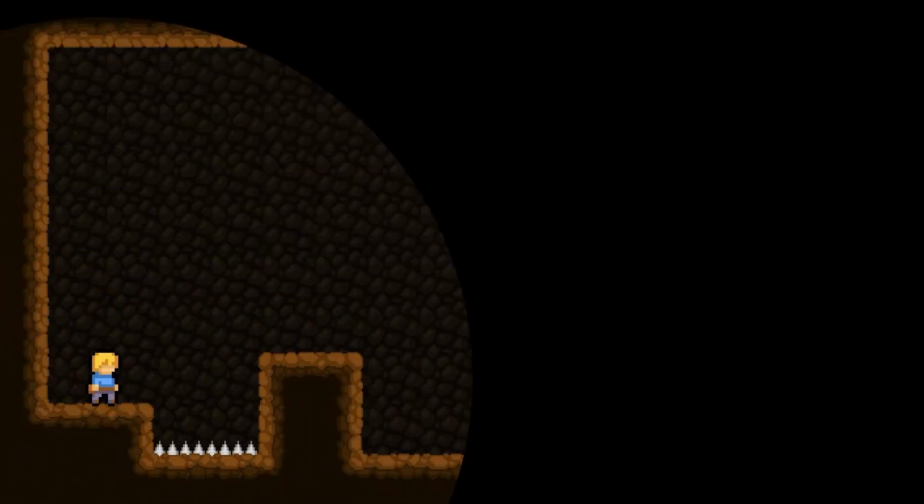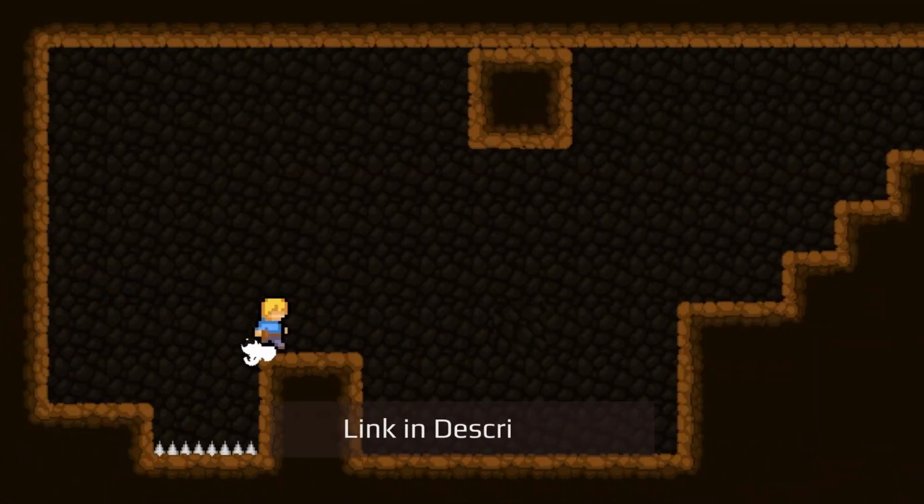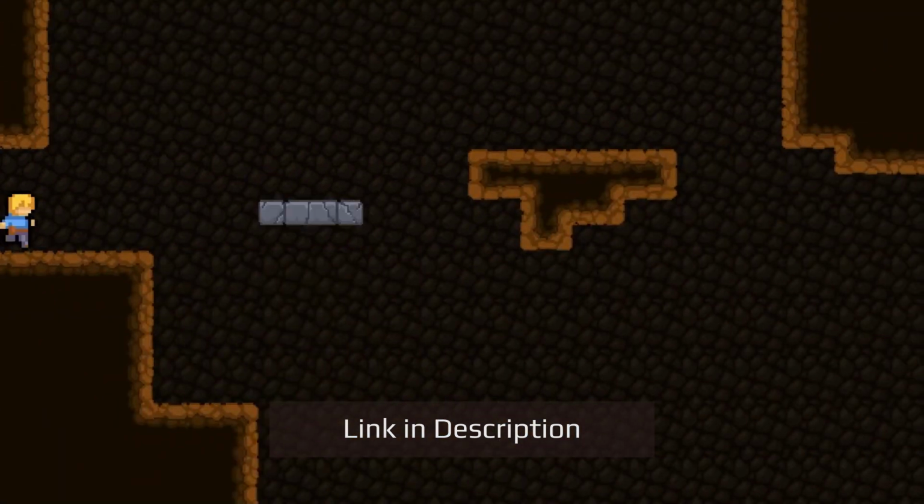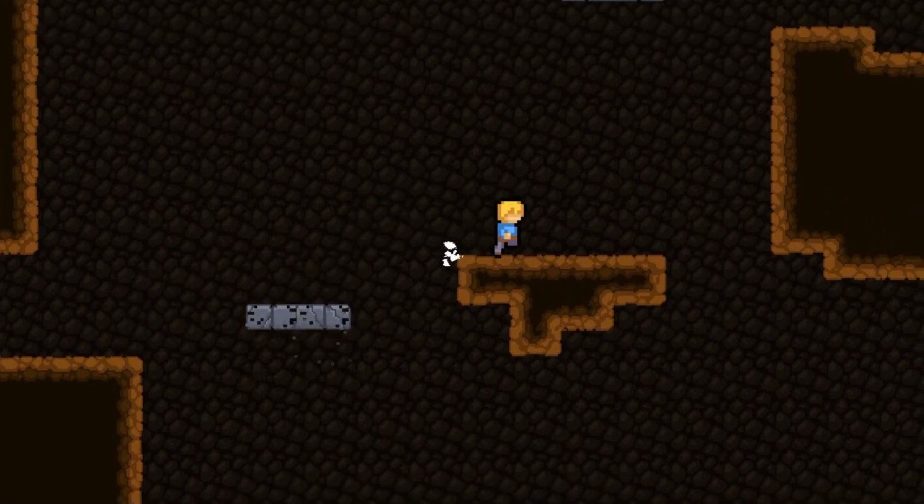A sample build of WebGL version is provided for you to check out all the elements which are included in this course. After this course, you should be able to create your own 2D platformer in Unity.